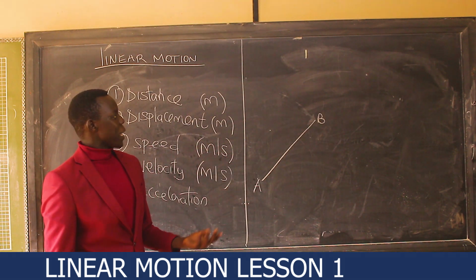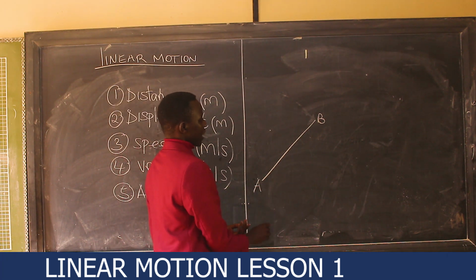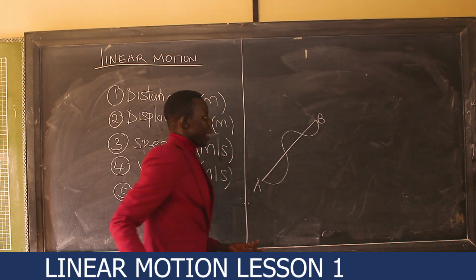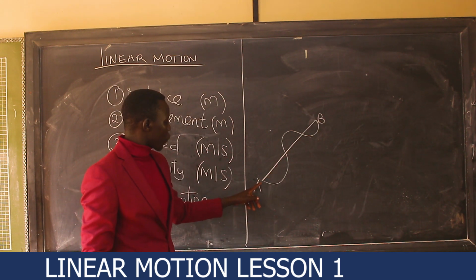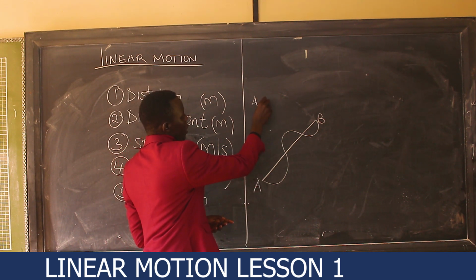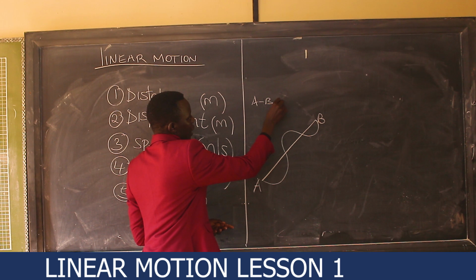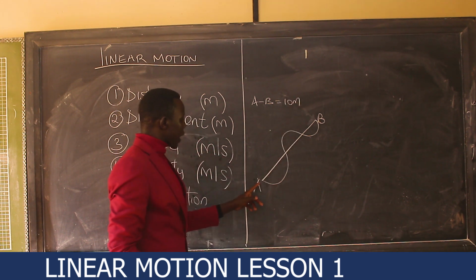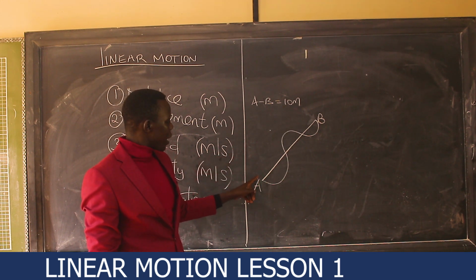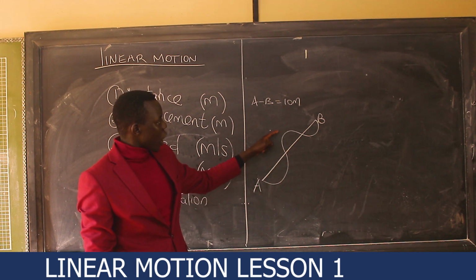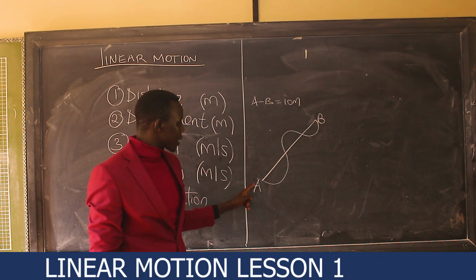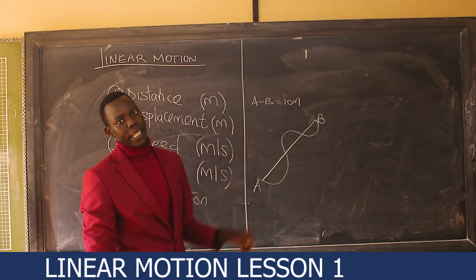The distance may be 10 meters, for example, from A to B is 10 meters, but our body can decide to move this way. If a body moves directly from A to B, which is 10 meters, then the distance covered is 10 meters. But if the body follows the longer route, then the distance covered will be more than 10. But in all cases, the displacement will be 10 meters.